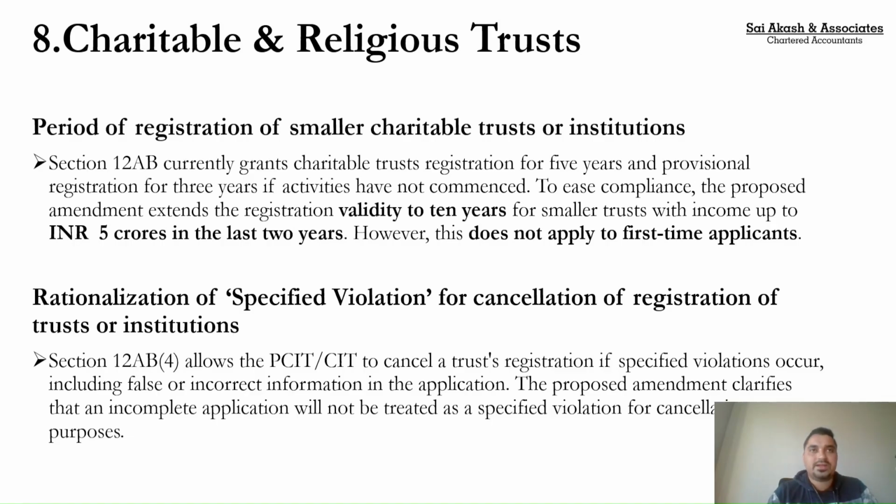This was a very harsh provision, wherein the definition of specified violation included a point: if in your application for charitable and religious trust status you have made any mistake, that would also be covered under specified violation, and it would lead to cancellation of your registration, and cancellation of registration will attract tax on the fair market value of your net assets. That was a very harsh provision, and officers were invoking this only for minor defaults. Now they have removed it: if your application is incomplete, it is not treated as a specified violation and your registration will not get cancelled. Again a very welcome amendment which will stop harassment to the taxpayer.